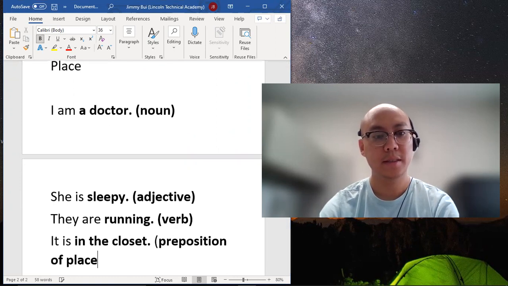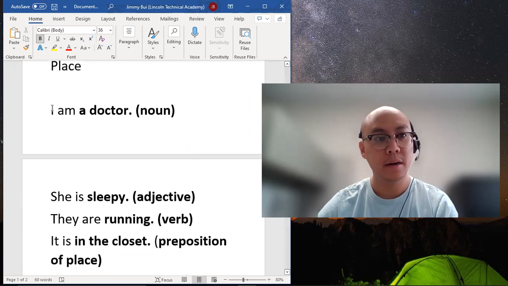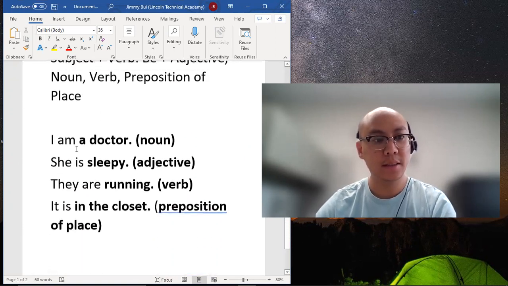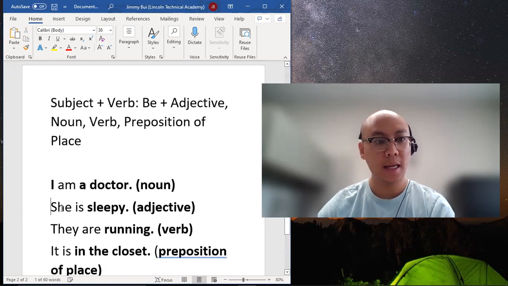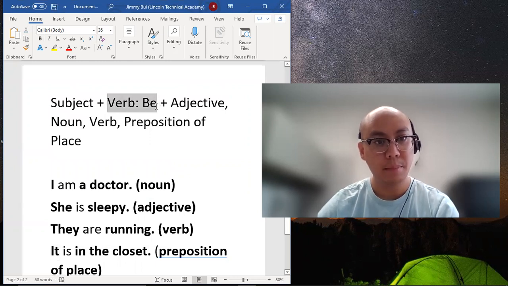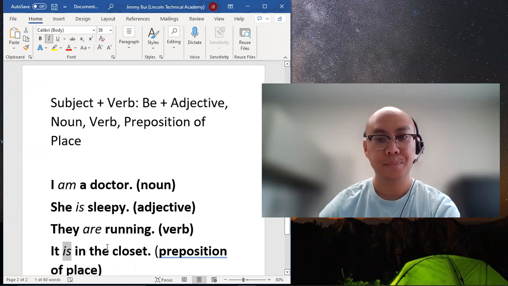Preposition of place. Okay, so what we are looking at here is we've got a subject in each sentence, which is I, she, they, and it. The verb be in the present tense: am, is, are, is. Okay, and then here we've got to complete the sentence.